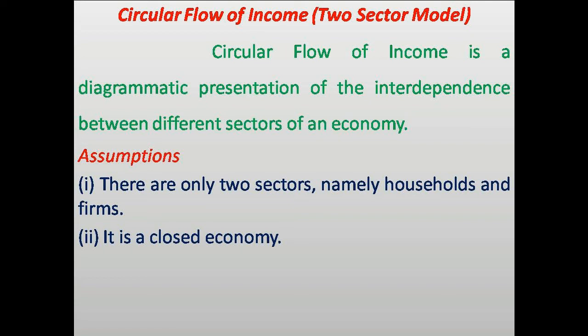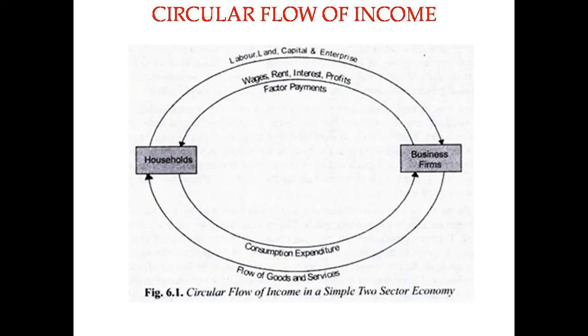So only two sectors. Which are those two sectors? Households, families and firms. The interdependence between these two sectors, when it is presented in the form of a diagram, we call it circular flow of income. So what is circular flow of income? It's a diagram that explains interdependence between households and the firms.